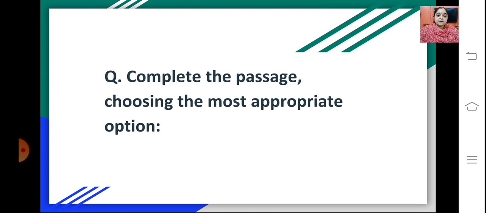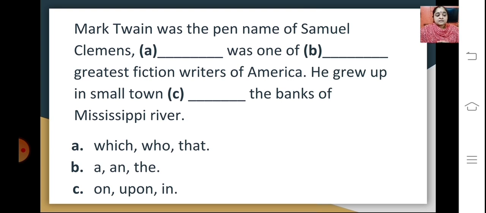Another question that can be asked is, complete the passage choosing the most appropriate option. Like you can see here, you can see the passage here. Mark Twain was the pen name of Samuel Clemens. Dash was one of dash greatest fiction writers of America. He grew up in a small town dash the banks of the Mississippi River.